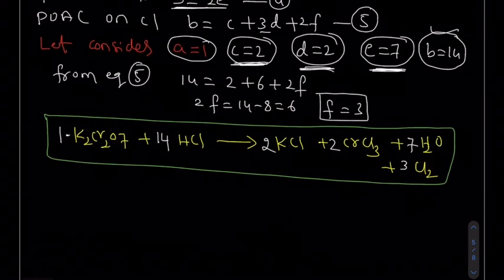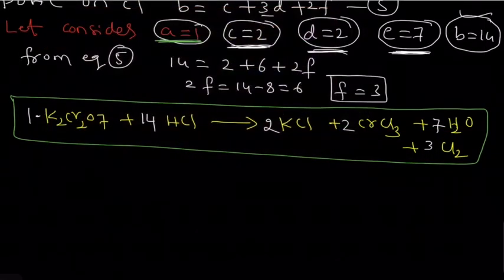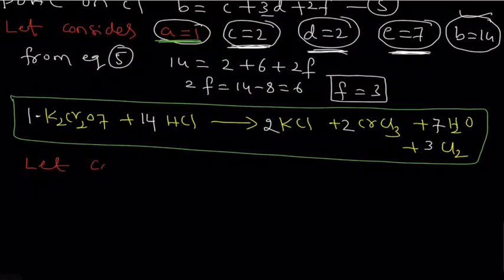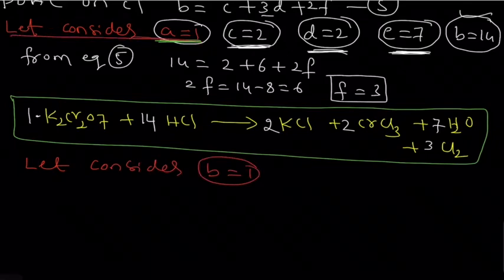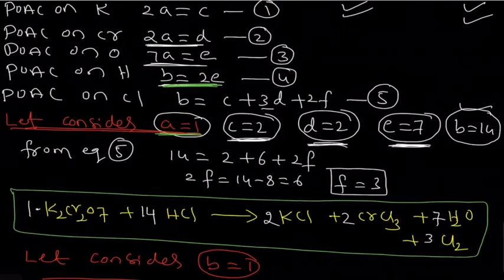Let's suppose you may have one doubt, sir, why you are taking a value 1? Let's suppose I am taking b value 1. Consider b is equal to 1. In the previous case I took a is equal to 1. Now I am taking b is equal to 1. Now from the above 5 equations we can calculate the remaining values. Suppose b is equal to 1.